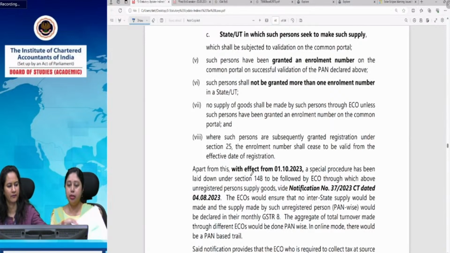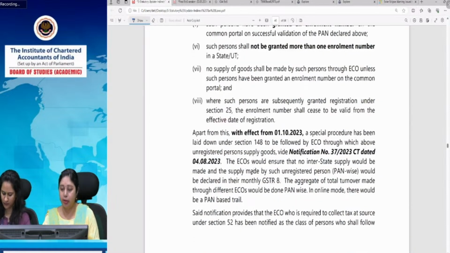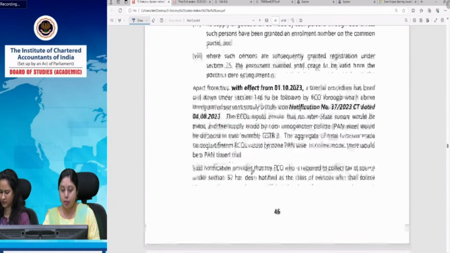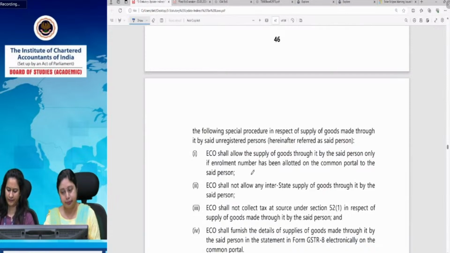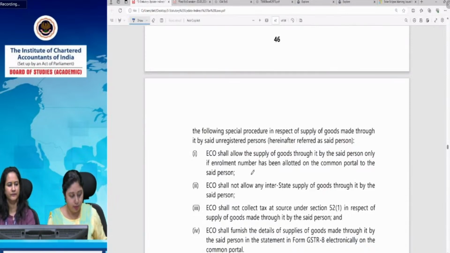And this person shall not be granted more than one enrollment number. Afterwards, where such person is granted registration because he crosses the threshold limit, then this enrollment number will cease to operate. So all these things have to be ensured by the supplier. All these things have to be ensured by the ECOs, electronic commerce operators, that this special procedure has to be followed by them, that this person does not violate any of these conditions. Okay.